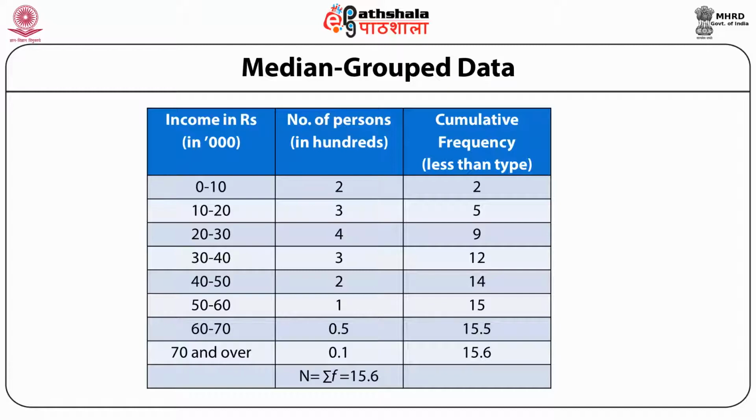Similarly, when we look at 20 to 30,000, how many people are there? The number is 400. But when we look at the cumulative frequency, it is 9. It tells us there are 900 people who are having their income less than or equal to 30,000. This way, we calculate the cumulative frequencies for all the classes.